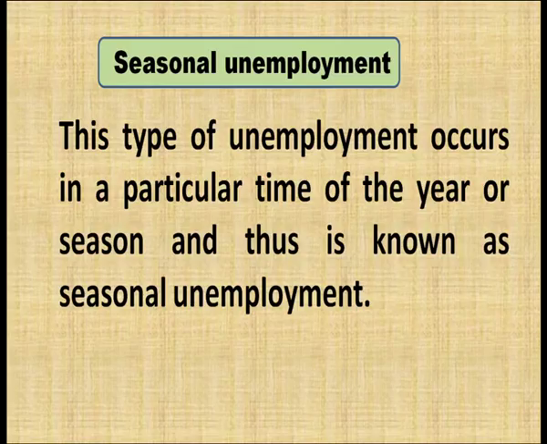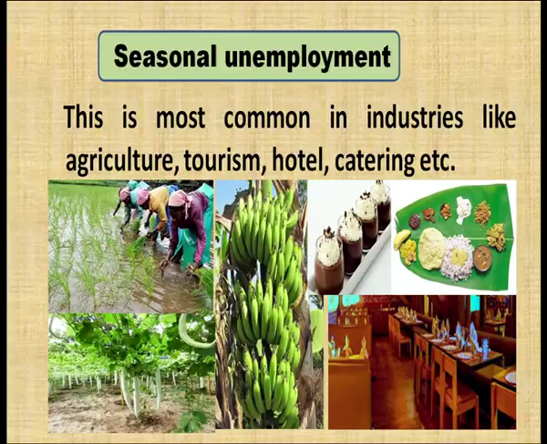Another form of unemployment is seasonal unemployment. This type of unemployment occurs at a particular time of the year or in a particular season, and thus is known as seasonal unemployment. Seasonal unemployment is most common in industries like agriculture, tourism, the hotel industry, and the catering industry. These are some examples where we have seen seasonal unemployment. Let us take tourism for example. In most winters, maybe in hilly areas, fewer tourists visit, and employment opportunities will be fewer in those hilly areas.